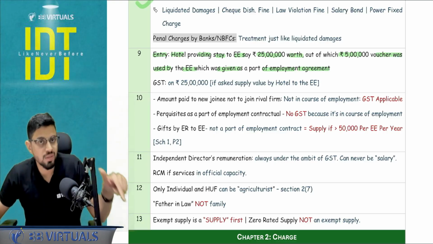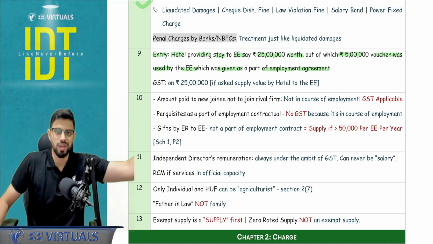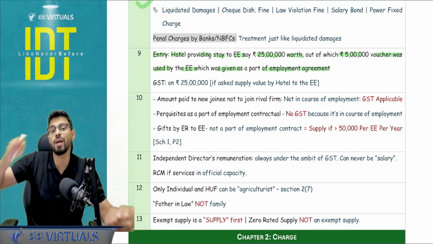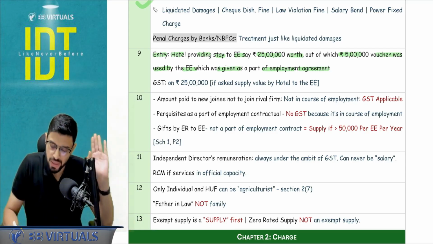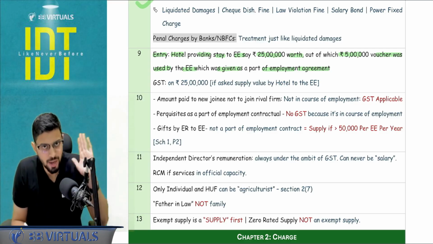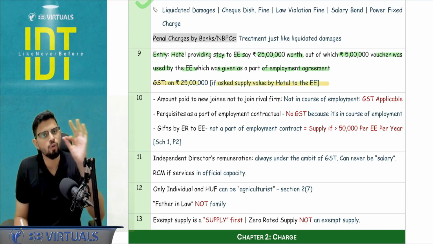But here what ICAI has focused upon is that schedule number 3, paragraph number 1, that is the negative list, it says employee to employer. Services by employee to employer in the course of employment. Here the services by employer to employee. So they have not considered schedule number 3 in the MCQs. If they ask what is the value of supply, we are going to put the answer as 25 lakh. Is this clear? I want you to learn this.